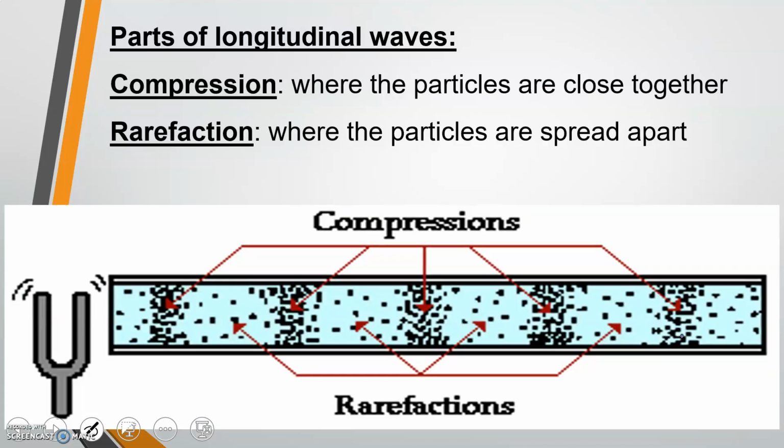Again, the parts of a longitudinal wave. I know we just said it, but here it is on a particle wave. So you have areas of compression here where all the particles are really close together. Then you have areas of relaxation or rarefaction. That's how I remember it. Compression compresses, rarefaction relaxes. And no, it is not rarefaction, it is rarefactions. So these are just areas where the particles are spread apart, they are relaxed.